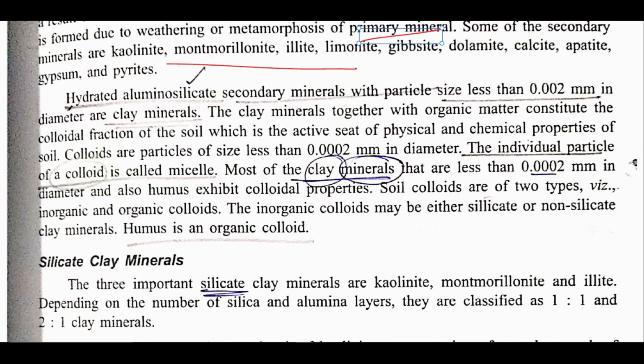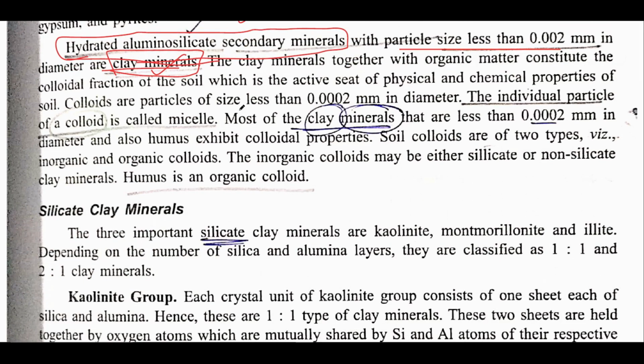Now the important part is that hydrated aluminosilicates with a particle size of less than 0.002 mm diameter are known as clay minerals. Do not get confused by the words hydrated aluminosilicate secondary minerals. If options are given, such as hydrated aluminosilicate secondary minerals with particle size less than 0.002 mm are known as allophane, sesquioxide, clay, none of these, do not confuse, it is simply clay.